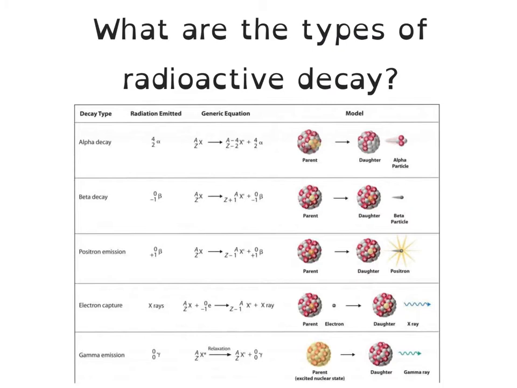There are several types of radioactive decay. The radioactive decay in which the atom changes from one type of an element to another is called transmutation. So we have alpha decay, beta decay, positron emission, electron capture, and gamma emission as the types of radioactive decay.